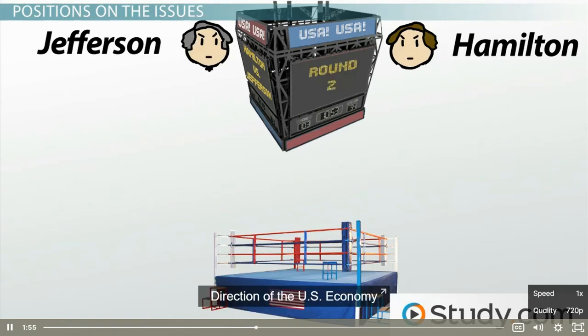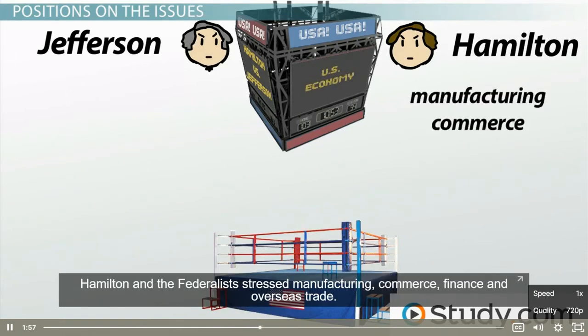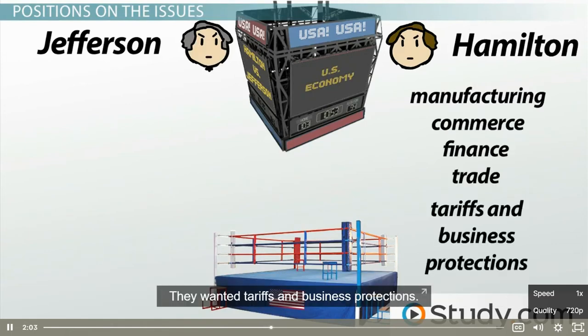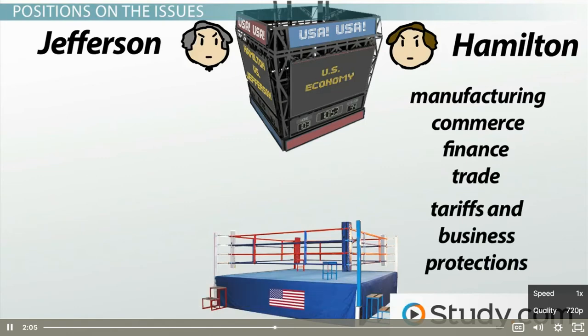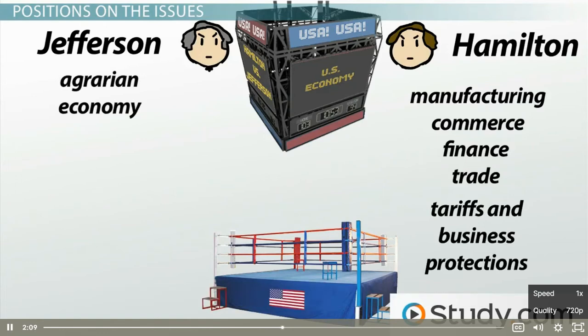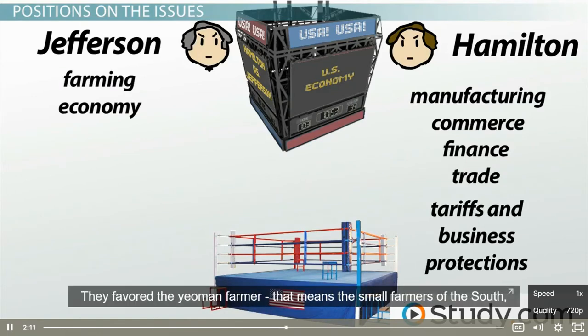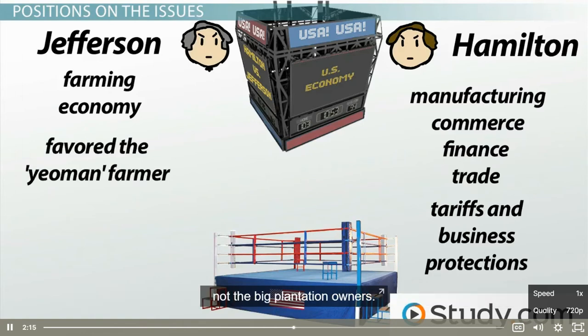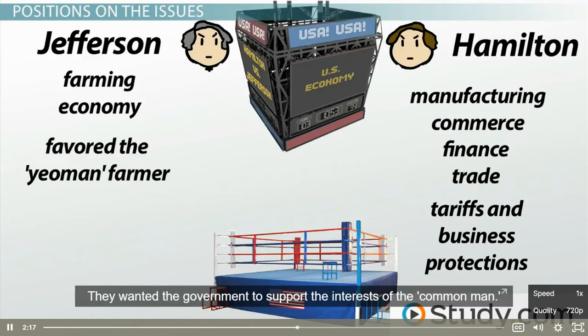On the direction of the U.S. economy, Hamilton and the Federalists stressed manufacturing, commerce, finance, and overseas trade. They wanted tariffs and business protections. Jefferson and the Republicans wanted a simple agrarian economy. That basically means a farming economy. And they favored the yeoman farmer. That means the small farmers of the South, not the big plantation owners. They wanted the government to support the interests of the common man.